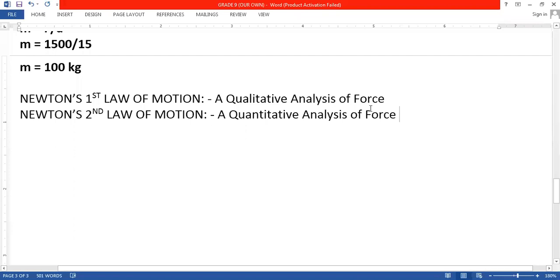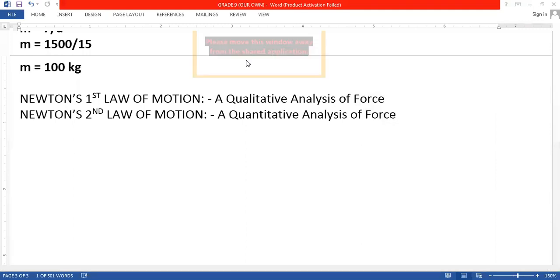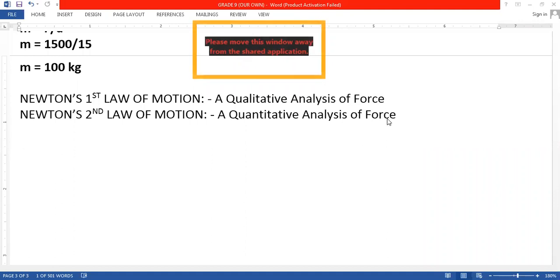Have we discussed any numericals in Newton's first law of motion? Have we solved any numericals? No, sir. Have you solved numericals in Newton's second law of motion, beta? Yes, sir. Because in Newton's first law we came to know what force is, so there is no numerical part involved. But when we know the relations of force with mass, acceleration, momentum, and other parameters, then we get a quantitative relation of force. Okay, so this is what we studied in Newton's first and second law.